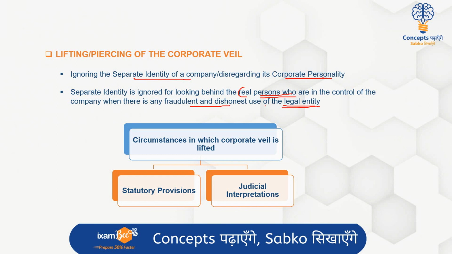Now ये जो lifting or piercing of the corporate veil है, when fraud occurs or there is dishonest use of the legal entity, then it can be lifted. So there are certain circumstances in which the veil can be lifted, and that is the statutory provisions, one of them, and second is the judicial interpretations. अब statutory provision और judicial interpretation का क्या मतलब हो गया?